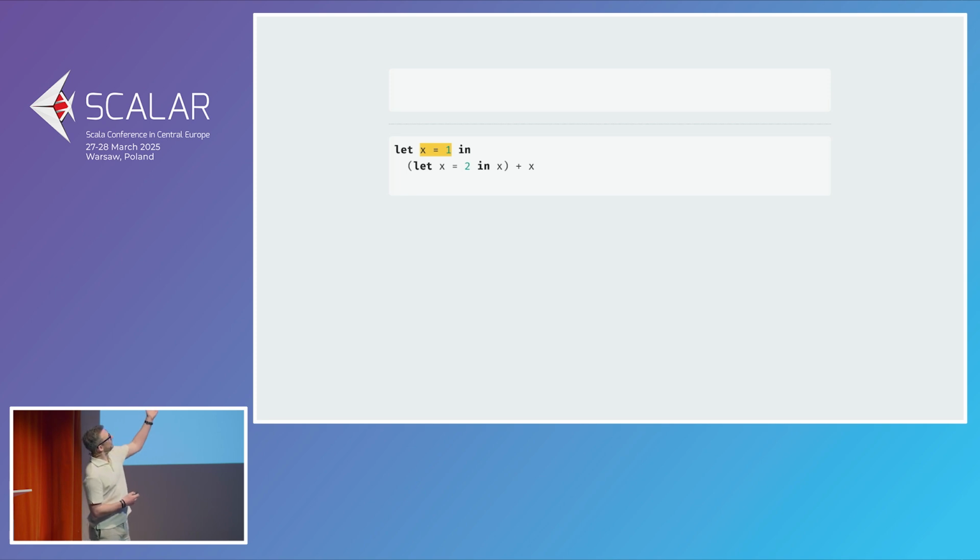We're saying that x is equal to 1, so we're binding x to 1. We're storing that in the environment. And x is going to be equal to 1 in that bit of code. And then we encounter x is equal to 2. And what we could do here, the intuitive thing to do, is to say, well, x is now 2. And so this is 2. We replace the entire let statement with its body, and we're doing 2 plus 2, which is 4, famously not 3. Problem. Addition is no longer commutative in our program. That is not a good thing to have.